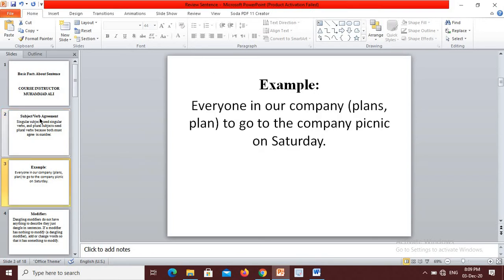For example: everyone in our company plans or plan to go to the company picnic on Saturday. Dear student, now delete the prepositional phrase, in our company. Find the subject, everyone, which is singular. Choose the singular verb plans to agree with the singular subject.